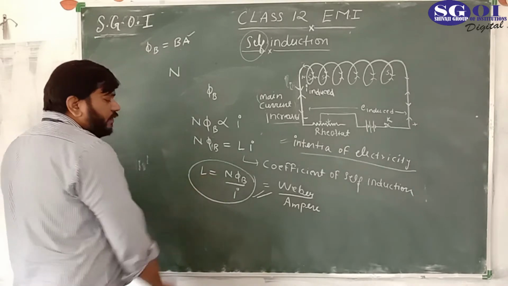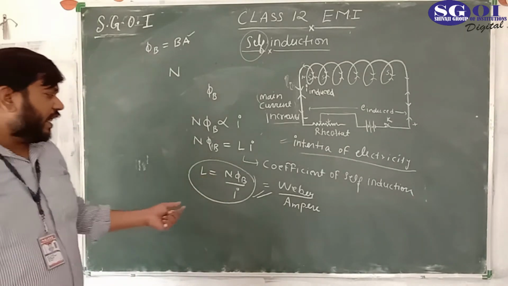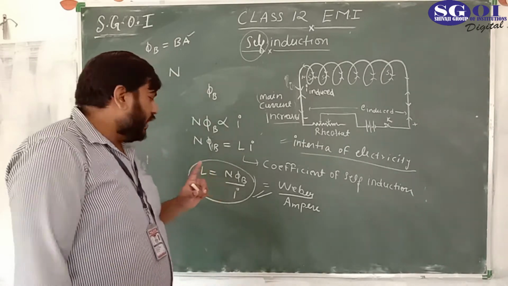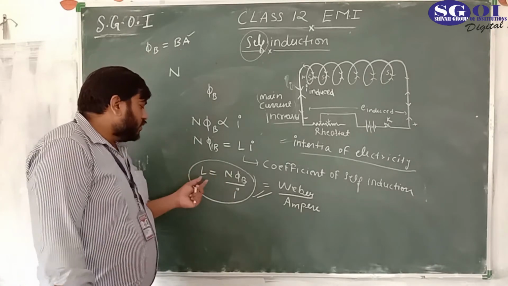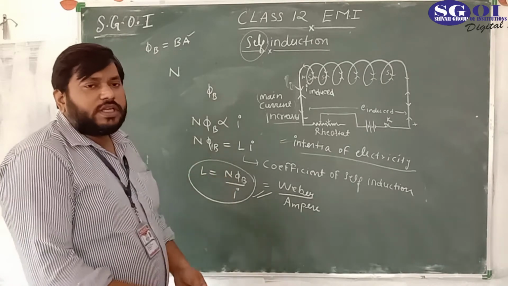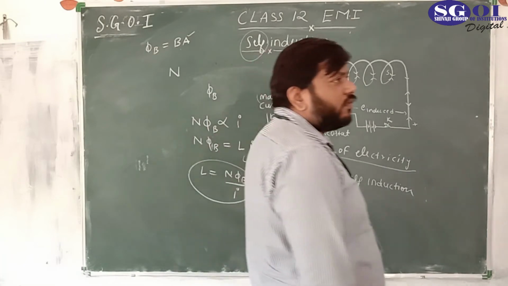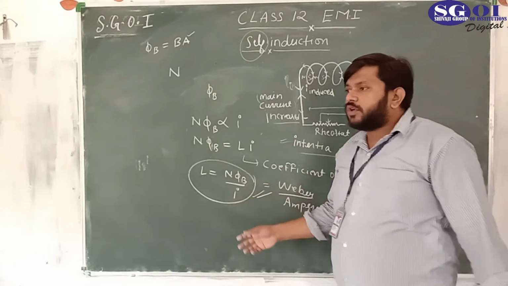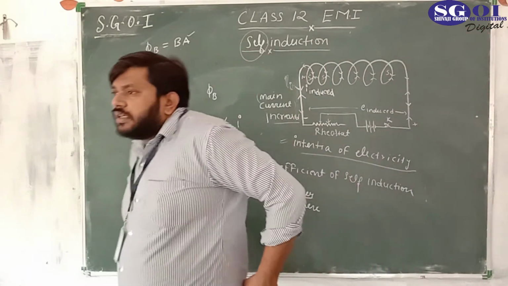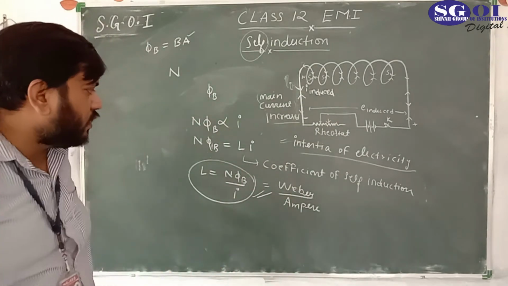What is the definition of L? If we take I equal to 1 ampere, then L equals N phi B. What does it mean? From this particular formula, we could write the definition of coefficient of self-induction.